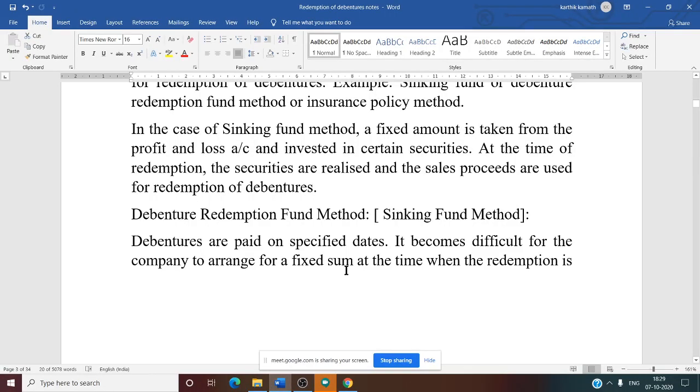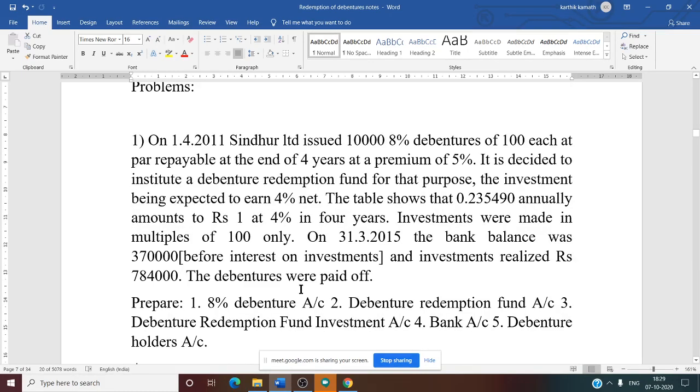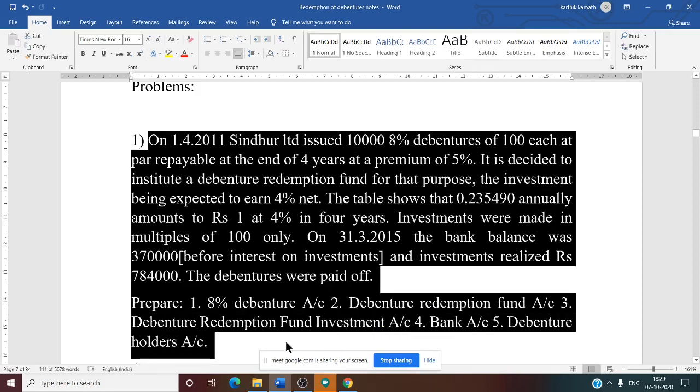Yes. So now we'll discuss the problems. See, after knowing all the journal entries, we need to discuss the problem. So problem number one. Problem number one is of Sindoor Limited.